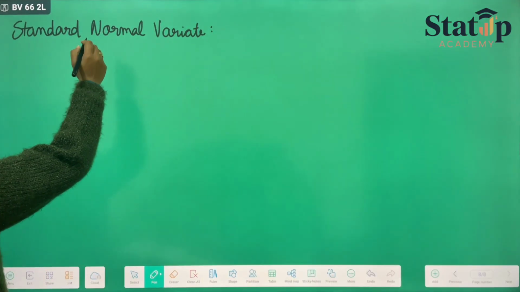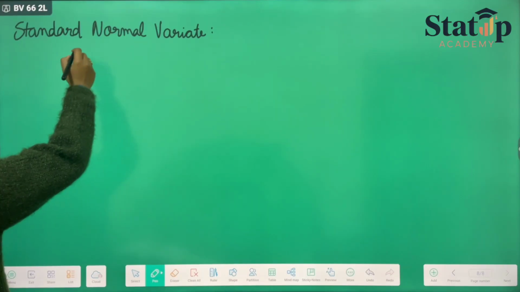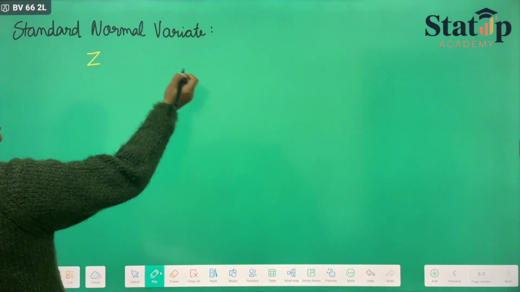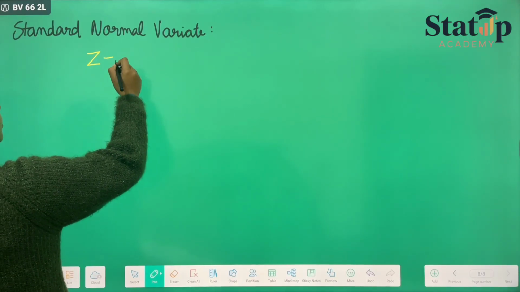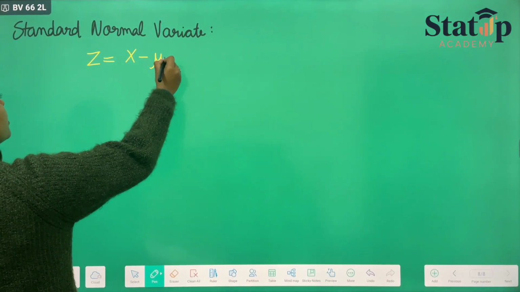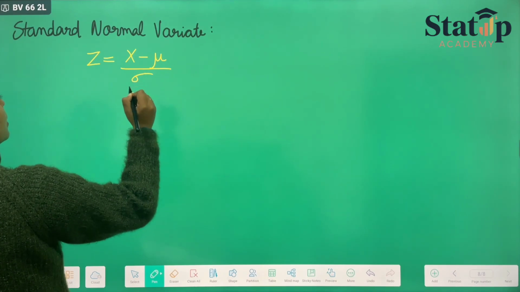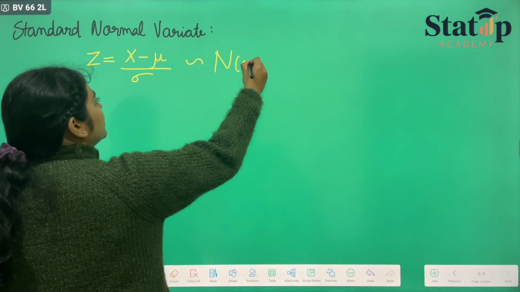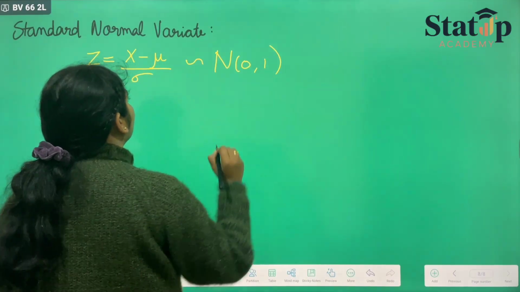If we say that Z is a standard normal variate, it should have mean 0. The standard normal variate is defined as Z equals (x minus mu) upon sigma, which belongs to the normal distribution having mean 0 and variance 1.